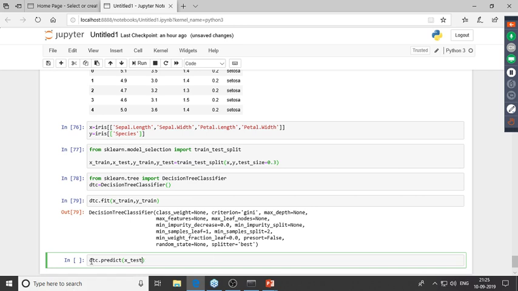And I will store the result in ypred. Now again, I've got the actual values and the predicted values. Now let me find out the accuracy.